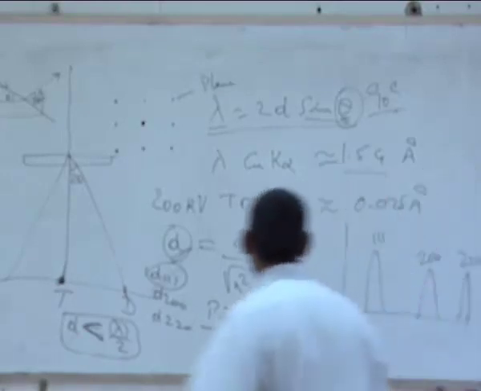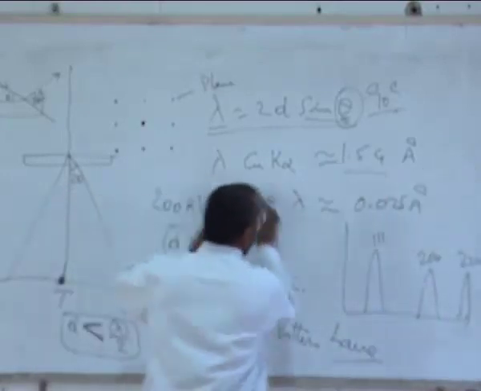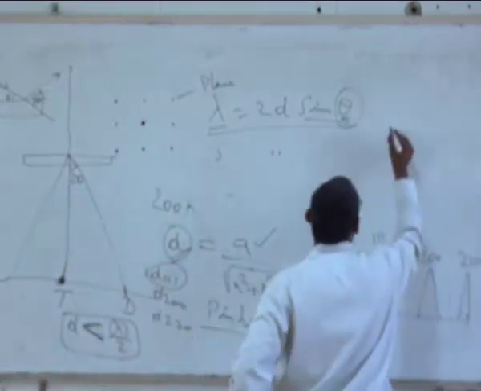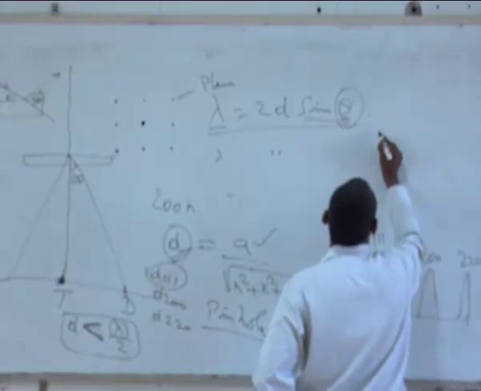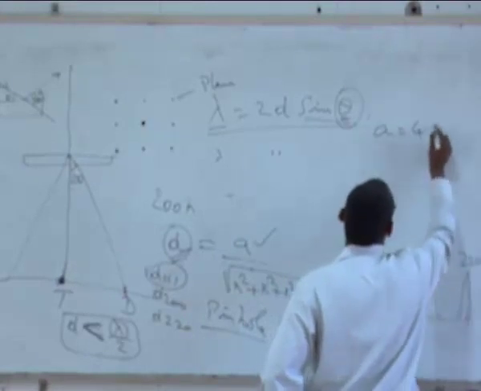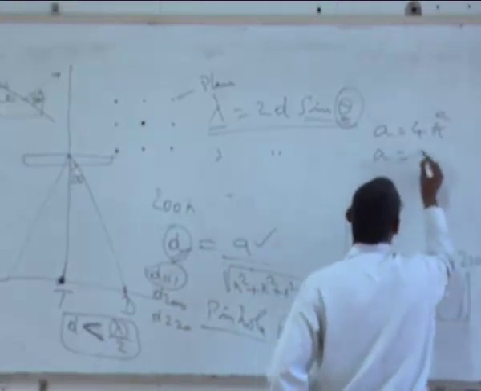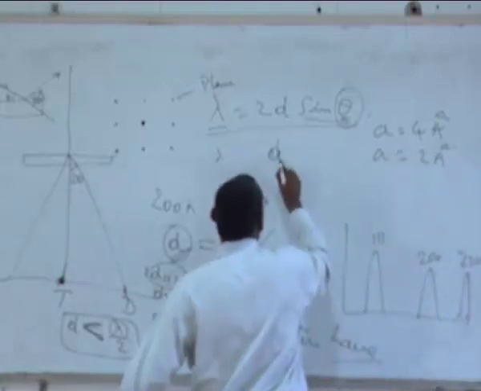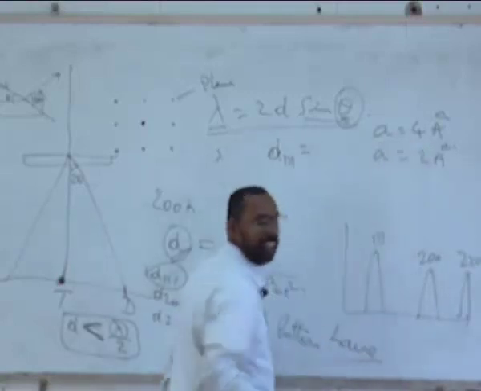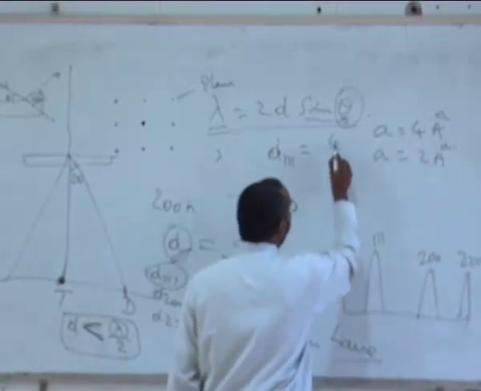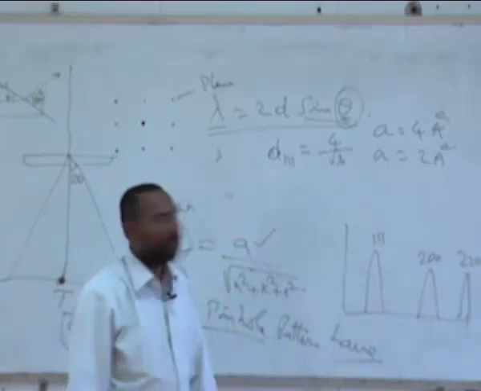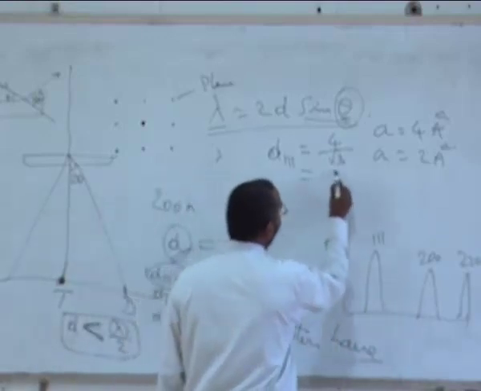If I compare the two cases, let's say in one case lattice parameter A is 4 angstroms, and in another case A is 2 angstroms. If I calculate D of 111, it is 4 by root 3 in one case and 2 by root 3 in the other.